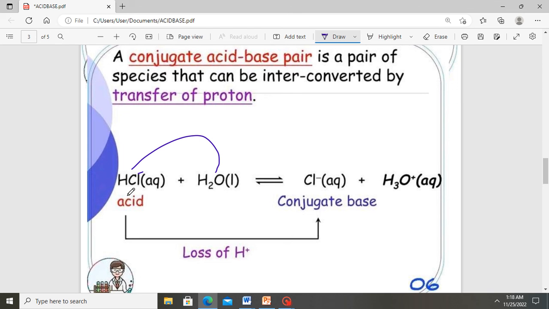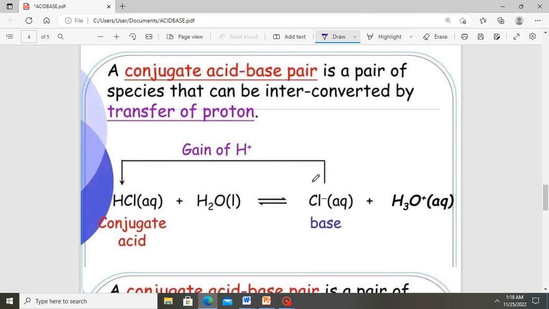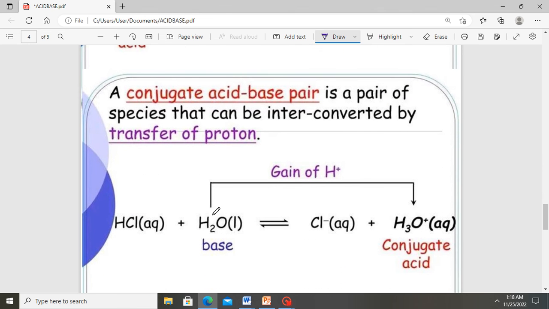So when you have this one, this is an acid. When it gives off this proton to the water molecule to form a hydronium ion, the resulting ion is the conjugate base of the acid. So here the acid is HCl. In the same way, when we take this reaction, this base accepted the proton to form this compound. So the hydronium ion becomes the conjugate acid of the water molecule.